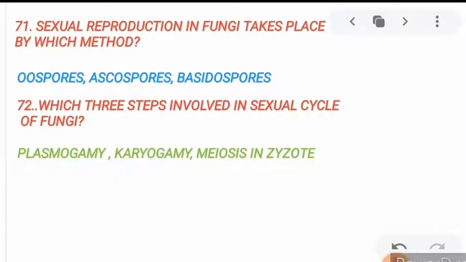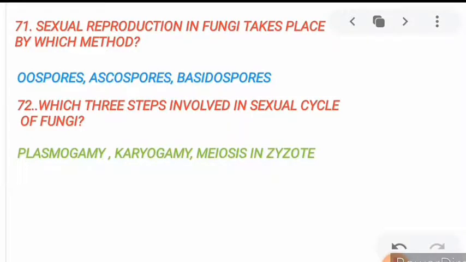Now move to the 71. Sexual reproduction in fungi takes place by which methods? Sexual reproduction in fungi takes place by oospores, ascospores, and basidiospores. 3: oospores, ascospores, and basidiospores.